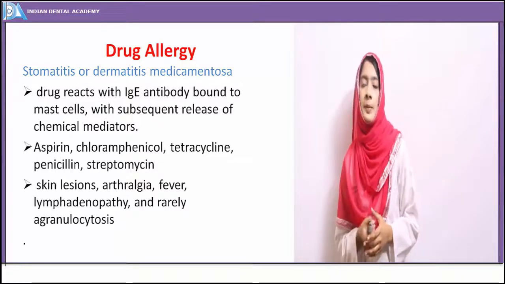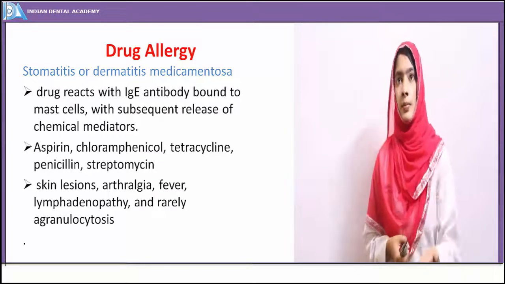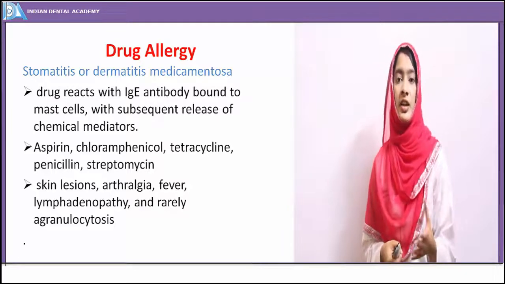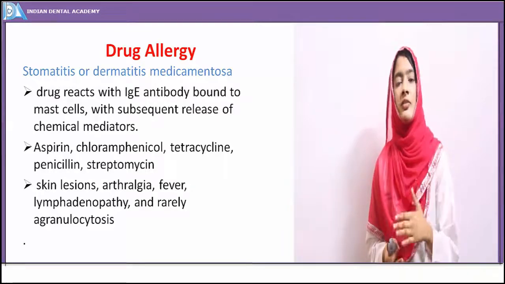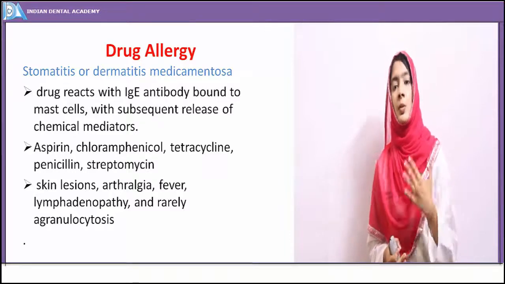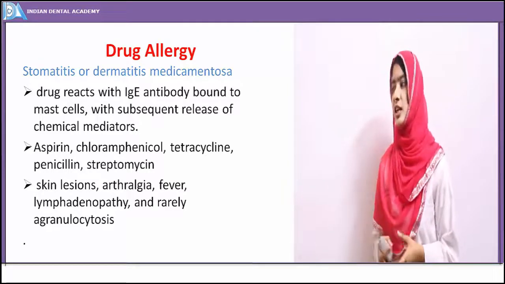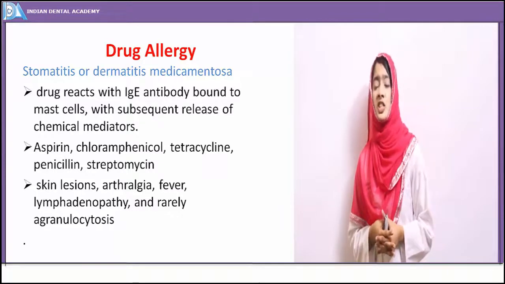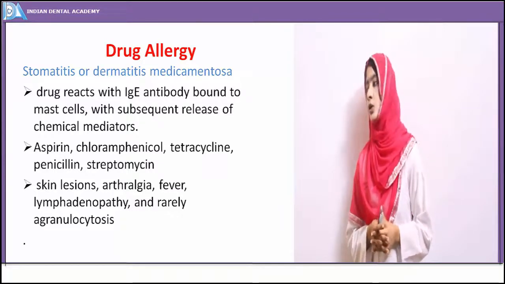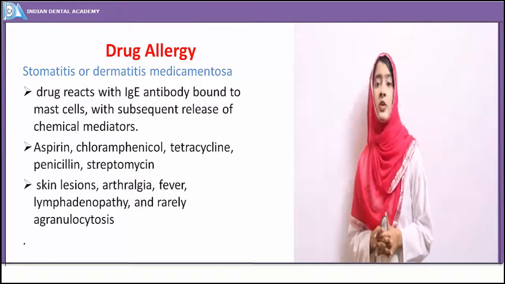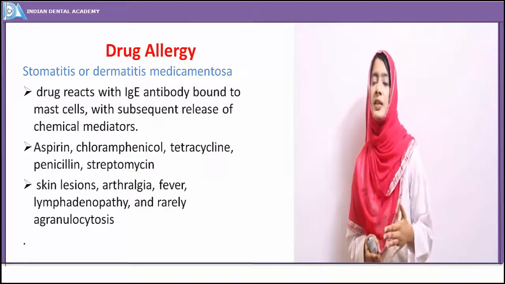So what drugs are implicated? Any individual may show a side effect to any form of drug. It's like a few of them have been more commonly implicated in allergies. Those are nothing but the penicillin drug, the streptomycin, the aspirin, chloramphenicol, and the tetracycline. So as I have already told, the wheal and flare lesions begin initially.